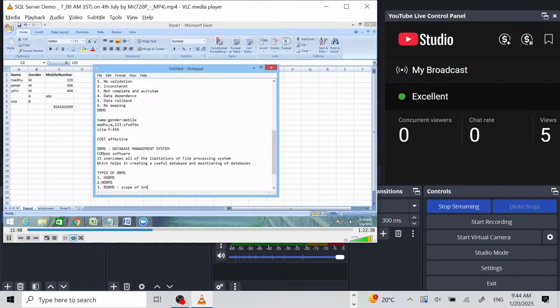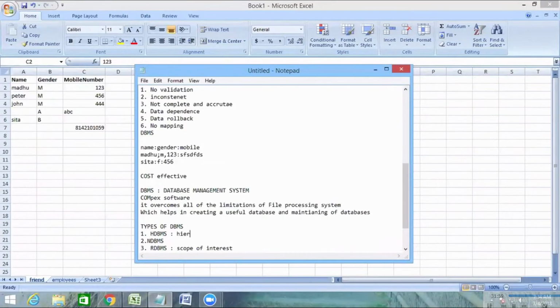HDBMS means hierarchical DBMS, and N means network database management system.